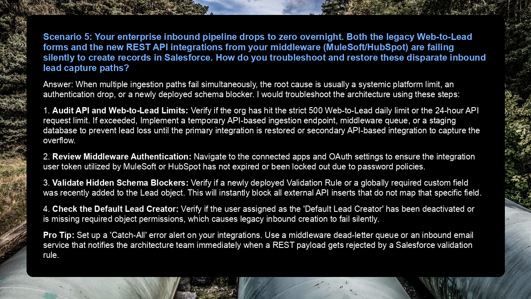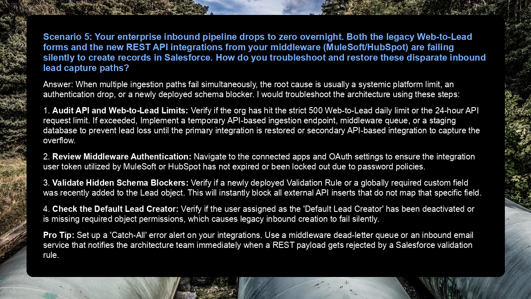2. Review middleware authentication. Navigate to the connected apps and OAuth settings to ensure the integration user token utilized by MuleSoft or HubSpot has not expired or been locked out due to password policies. 3. Validate hidden schema blockers. Verify if a newly deployed validation rule or a globally required custom field was recently added to the lead object. This will instantly block all external API inserts that do not map that specific field.